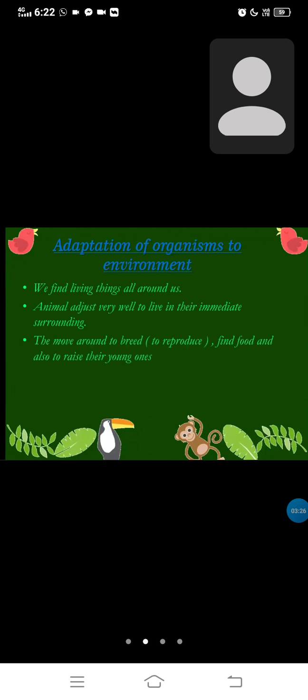Okay, let's take the adaptation of organisms to the environment. We find living things all around us. Animals adjust very well to live in their immediate surroundings. They move around to breed or reproduce, find food, and also raise their young ones.